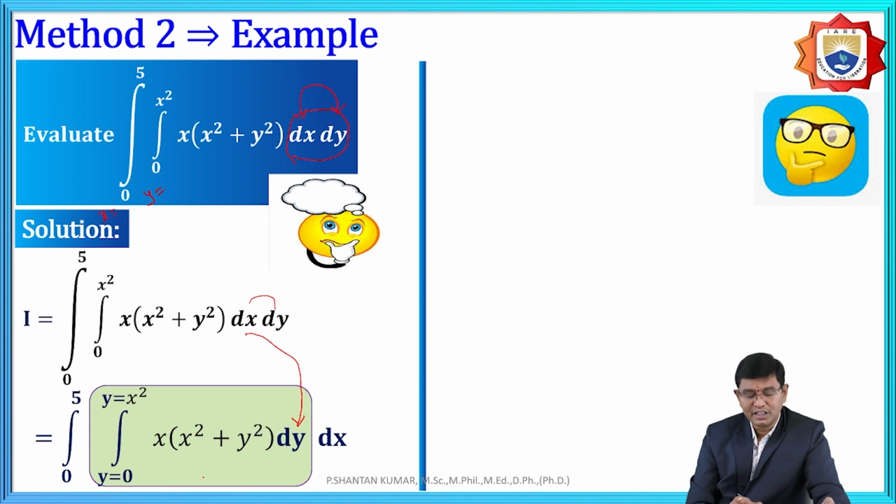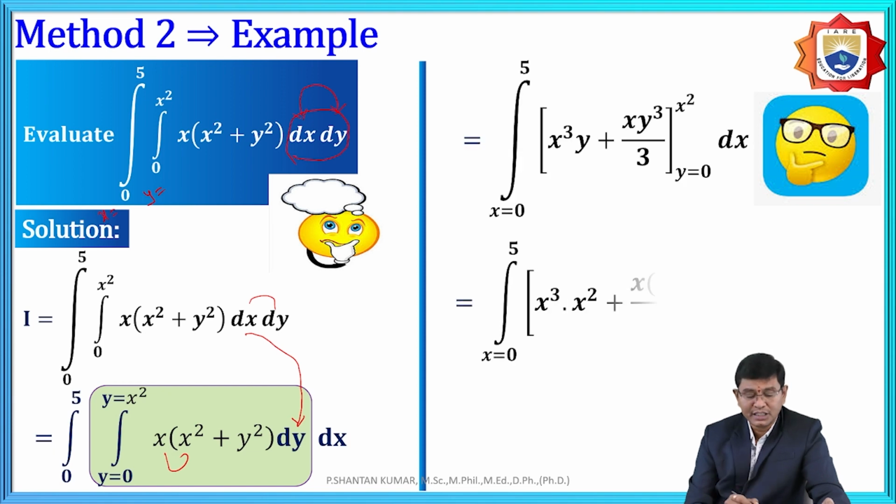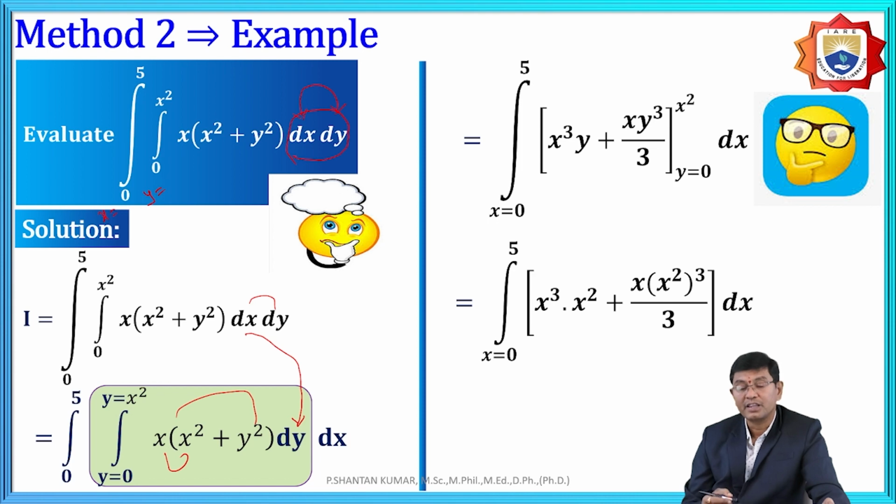Therefore, x into x square is x cube, and the integration with respect to y is x cube into y plus x into y square, which integrates to x into y cube by 3. The limits are 0 to x square. Now by replacing the upper and lower limits, we obtain zero for the lower limit.